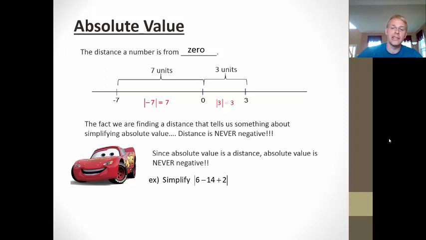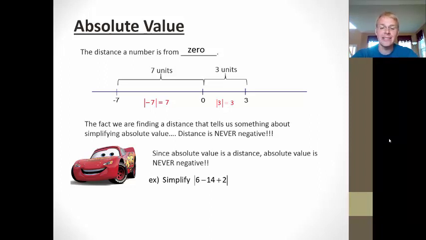So let's take a look at an example and actually work with our absolute value bars here. So we've got the absolute value of 6 minus 14 plus 2. Now we know with our grouping symbols, I've always got to simplify inside the grouping symbols first. So that means I've got to do the subtraction and the addition before I can use the mutant power, the special power of absolute value here.